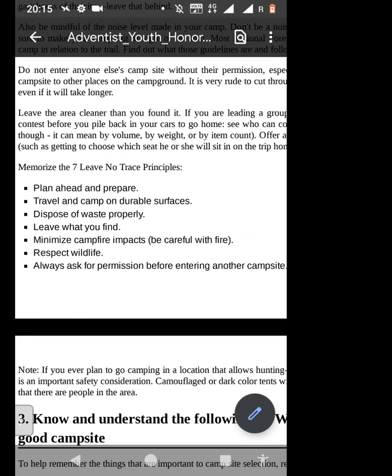Next thing is dispose of waste properly. This is a big problem in India. We're called the garbage of the world.